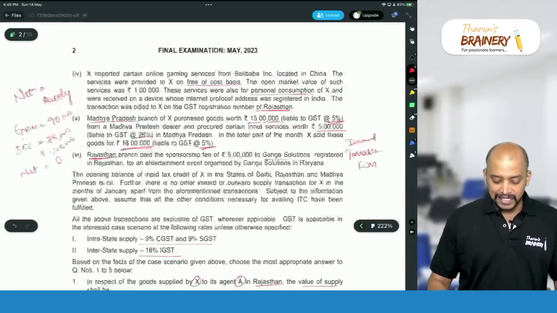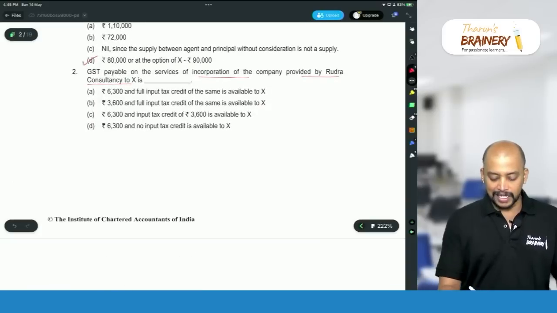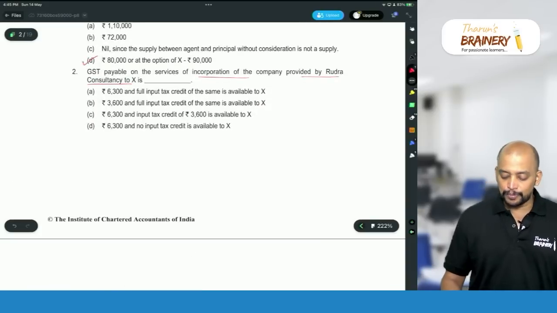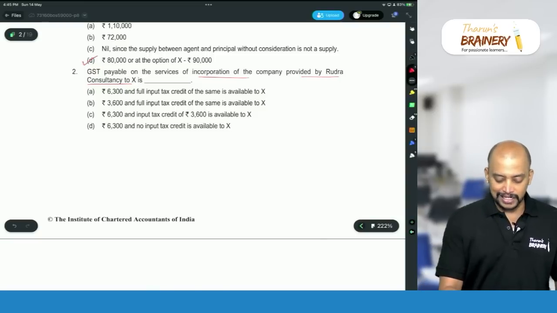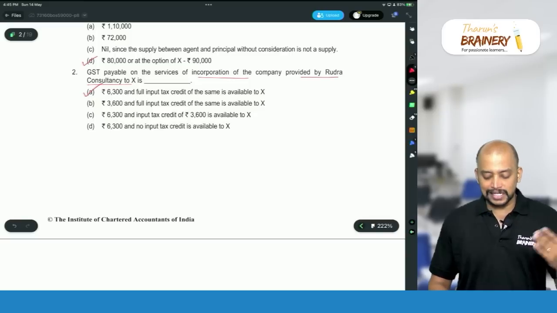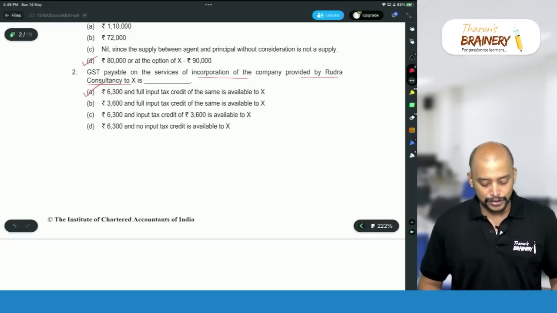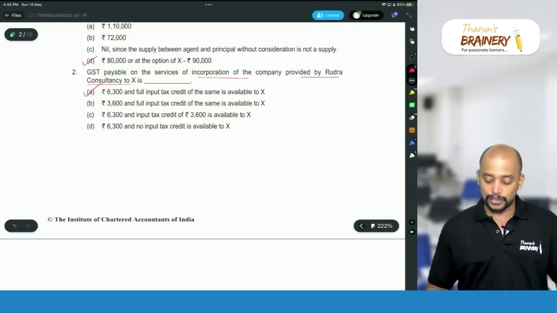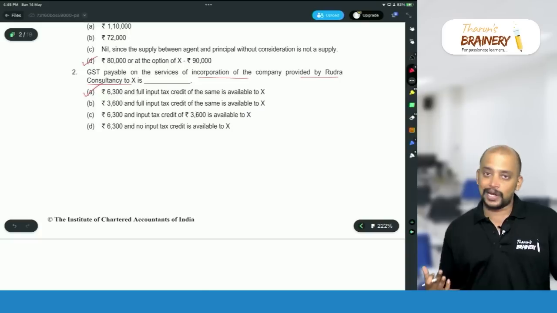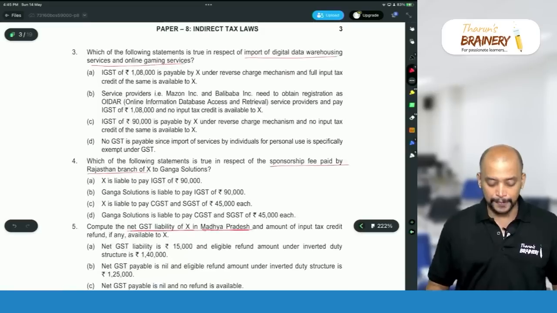So this is inward supply. For inward supply, what is the GST? 6,300 is the liability. Full input tax credit of the same is available to X. Yes, full input tax credit is available. 3,600 is a wrong answer. 6,300 and 3,600 is available, that is also a wrong answer. 6,300 and no ITC, that is also a wrong answer. Option A is the only correct answer. So 6,300 will be the GST paid on inward supply related to that incorporation and ITC can be availed.